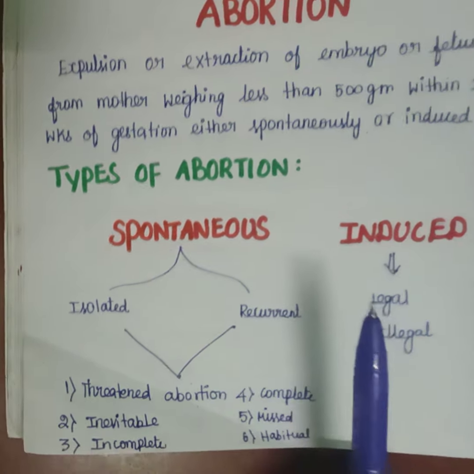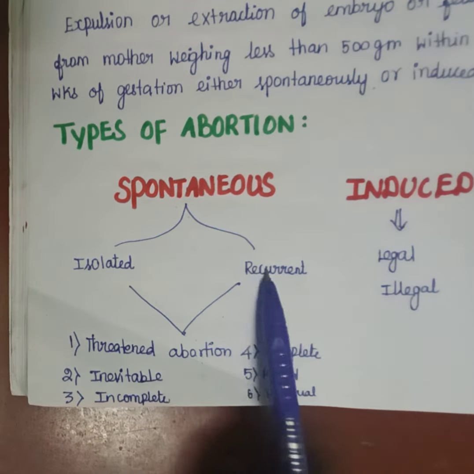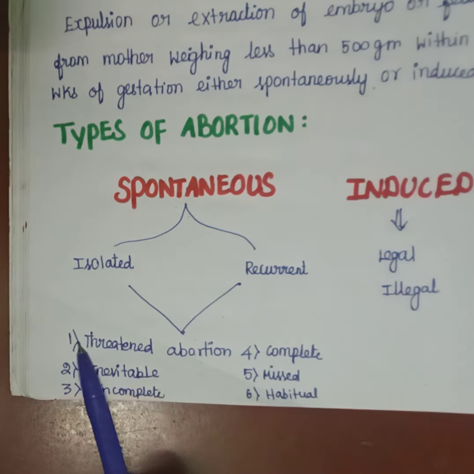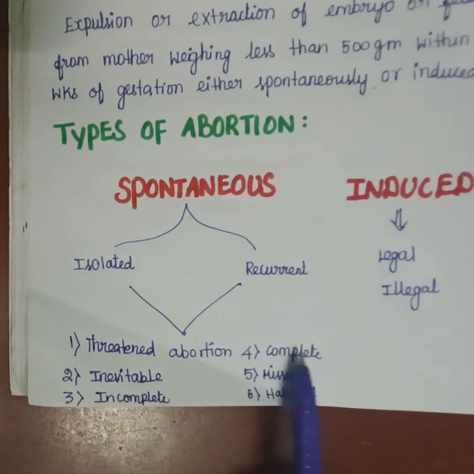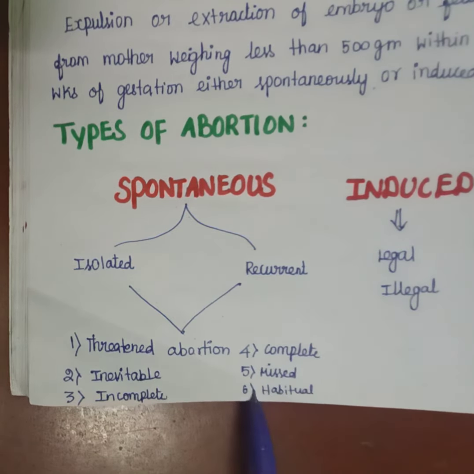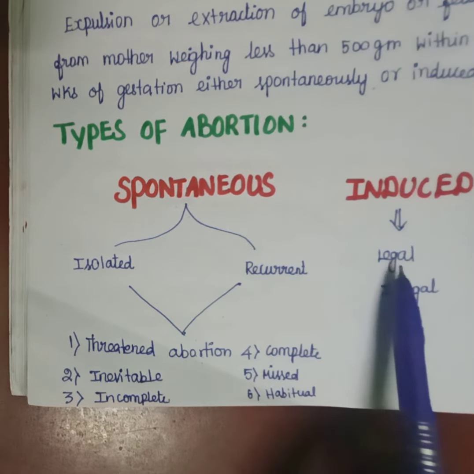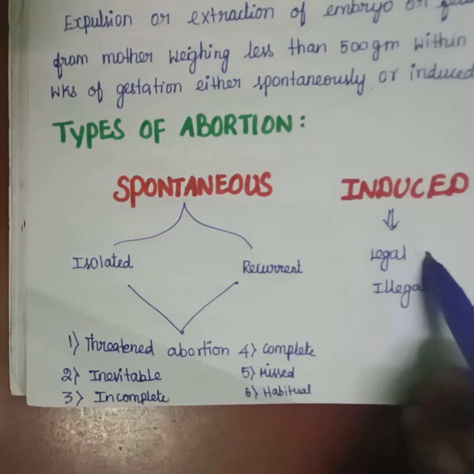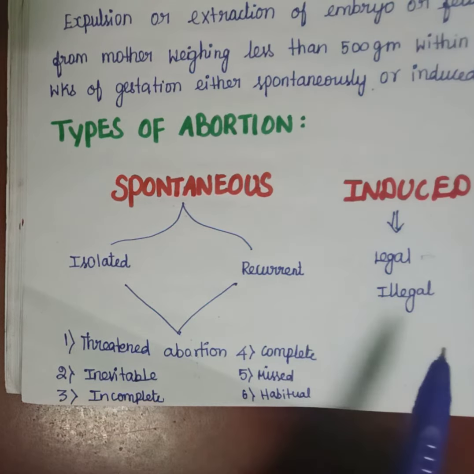And again it is divided into six types, from isolated to recurrent. The first one is threatened abortion, second is inevitable abortion, third is incomplete abortion, then complete abortion, missed abortion, and habitual abortion. Induced abortion is divided into two: legal and illegal. In legal, MTP. So these are the types of abortion.